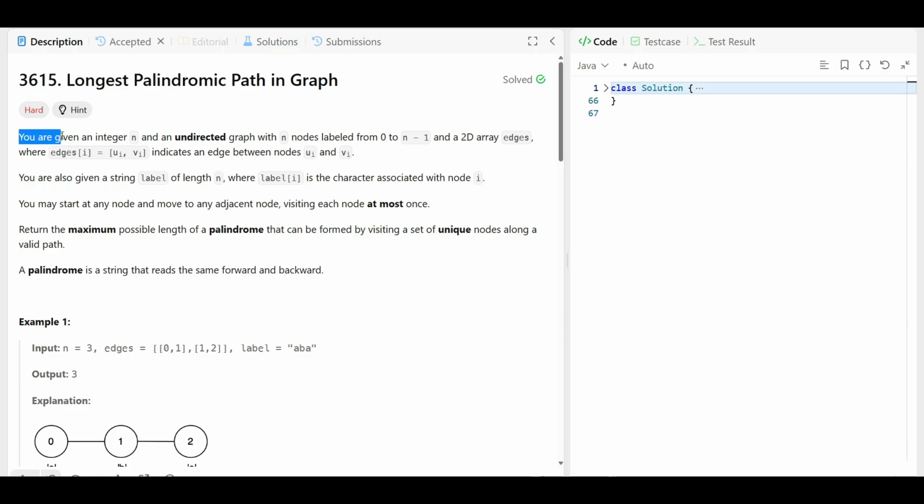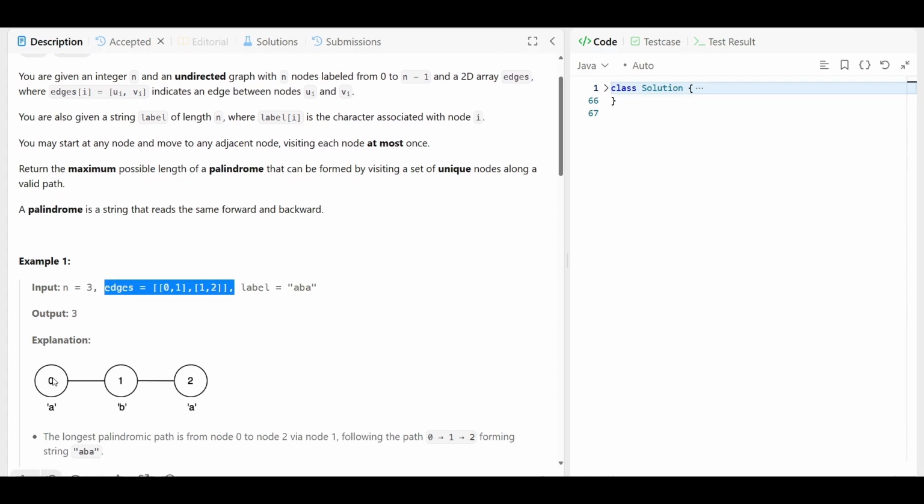The question is saying that you are given an integer n and an undirected graph with n nodes, labeled from 0 to n minus 1, and a 2D array edges. Means n we have been given, the number of nodes, and edges we have been given, the connections between nodes. If you see here, we have 0, 1 and 2. How many nodes is this? 3 nodes we have been given, right?